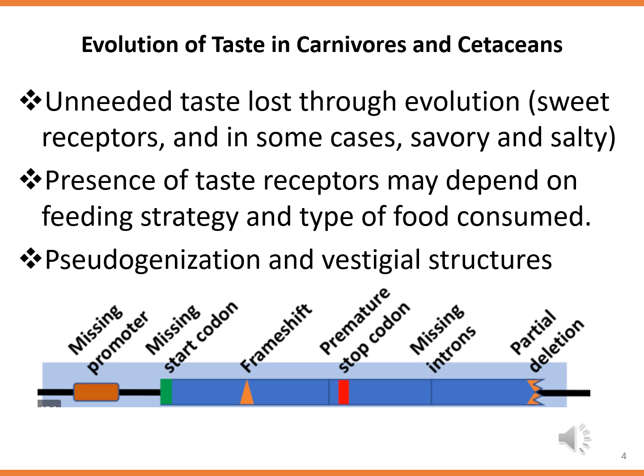Prior research has shown that many carnivores and cetaceans have lost their ability to perceive sweet taste in foods, and that some, which swallow their food whole, may have also lost their perception of bitter and savory tastes. Thus, the presence of particular taste receptors may depend on the feeding strategy of the species in question and the type of food consumed.